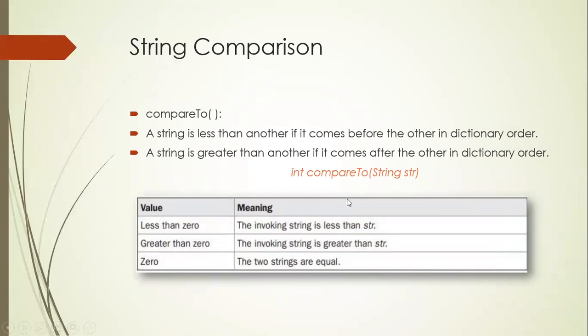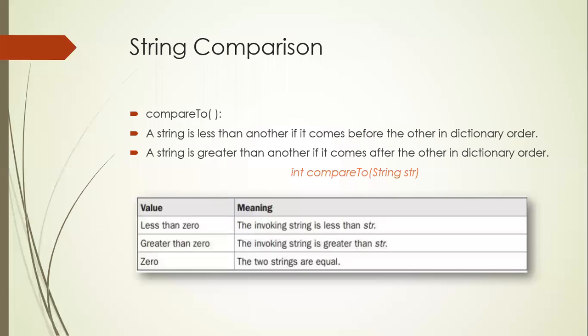For string comparison, we have equals, equalsIgnoreCase, startsWith and endsWith, and the last method is the compareTo method.